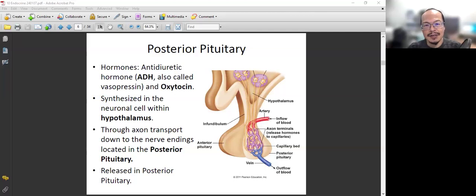Location, function. What is ADH function? This is not our first time learning ADH. We learned it when we learned about the renin angiotensin pathway. So this is part of the RAS mechanism or RAS pathway. It's renin angiotensin. And we just had an exam about it.